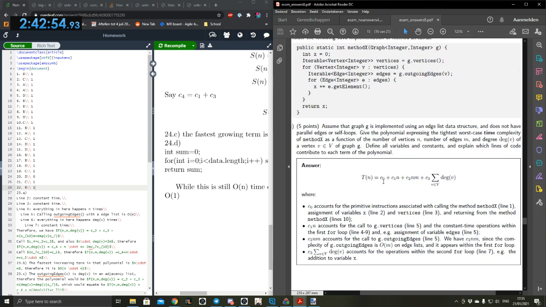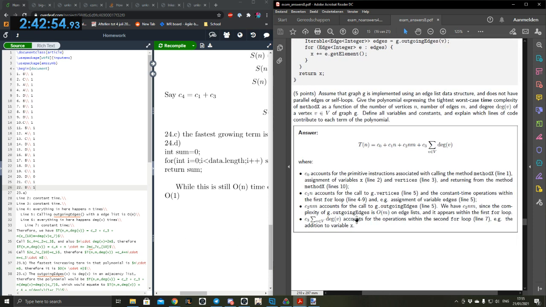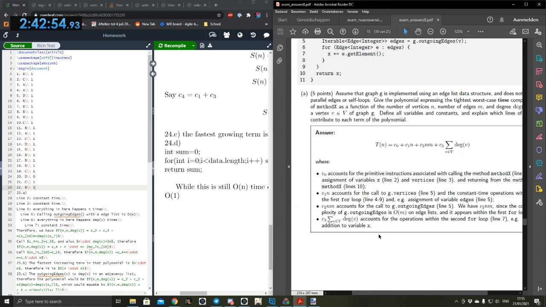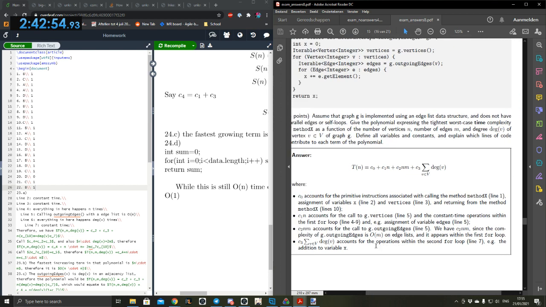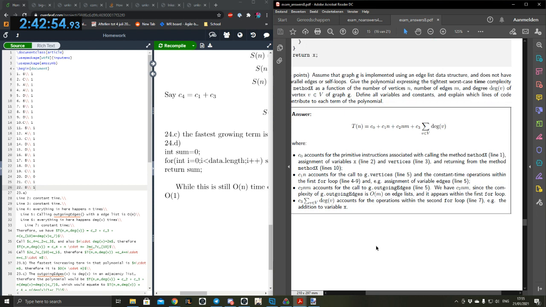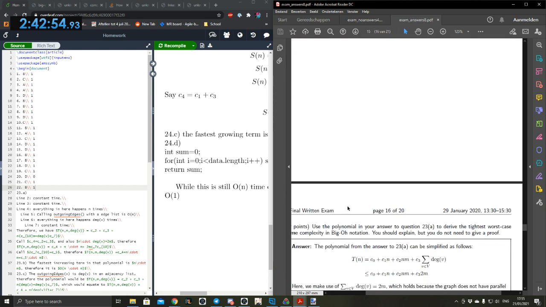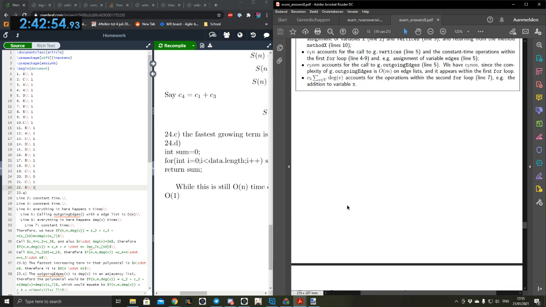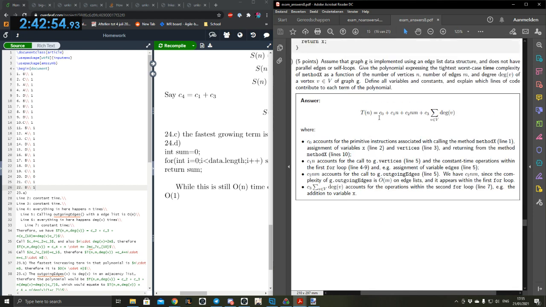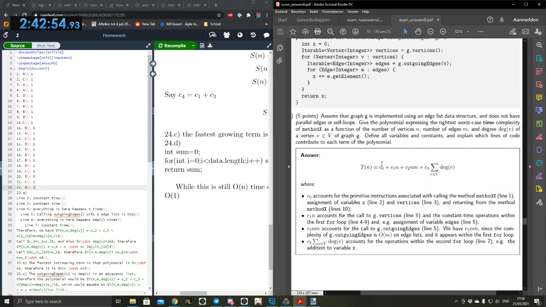So this is the sum of all v deg v. That is still... I guess the sum of all v deg v, if it is a directional tree, isn't necessarily... is it directional though? Because an edge list isn't directional, so the sum accounts also for... Does it say that we can simplify it more? No. Wait, where are we getting C1n from here? And why don't we have it in our... all the calls to G dot vertices.